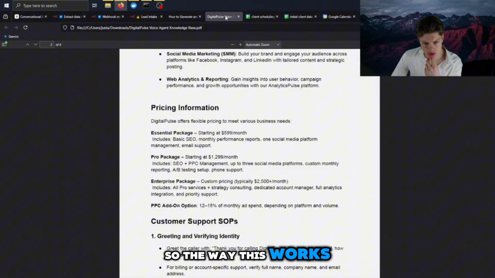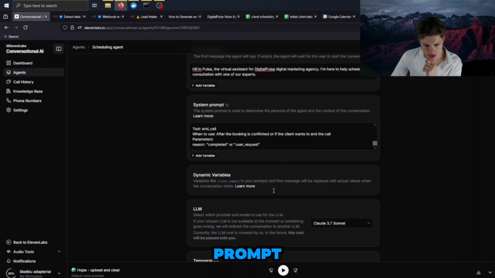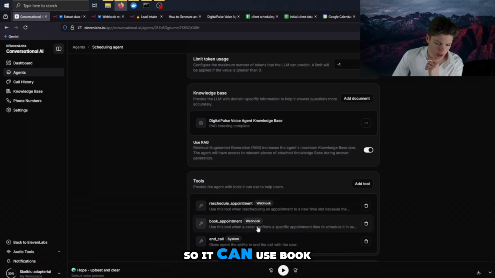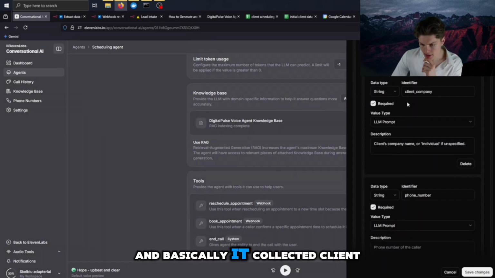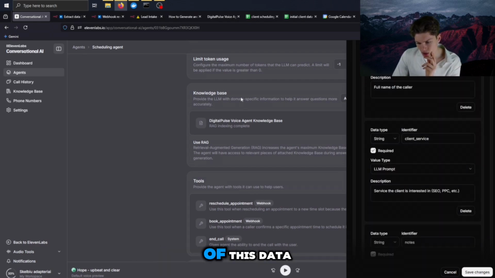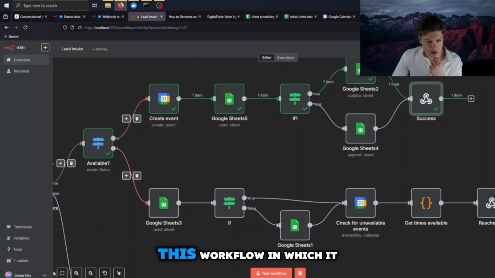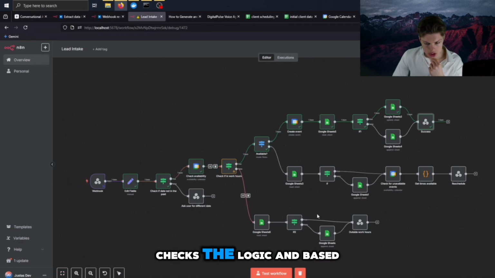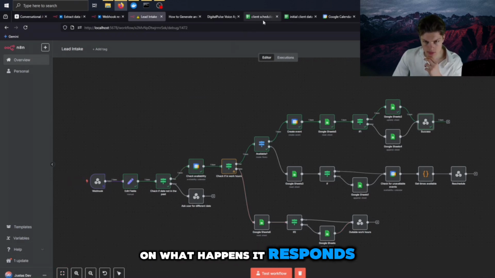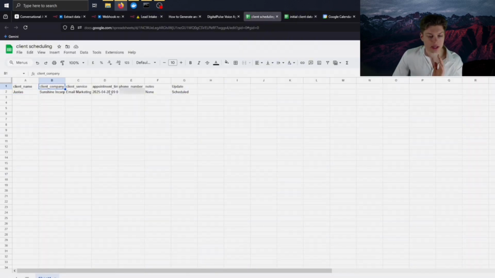So the way this works is that, let me find that. Yes, here. It was collecting the data based on its prompt. It was collecting all the necessary variables so it can use the book appointment tool. It collected client company, phone number, and a lot of these things it had initially, like phone number, email, name, and client service. It also registers additional notes if it has any. And then it goes to this workflow in which it checks the logic, and based on what happens, it responds. And when the client consultation is scheduled, the final result is that it updates the appointment time.